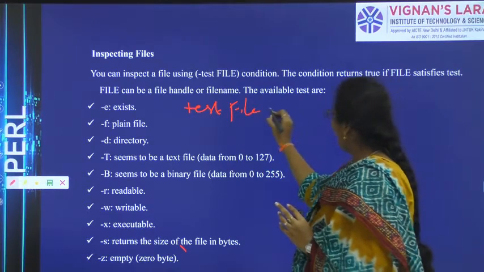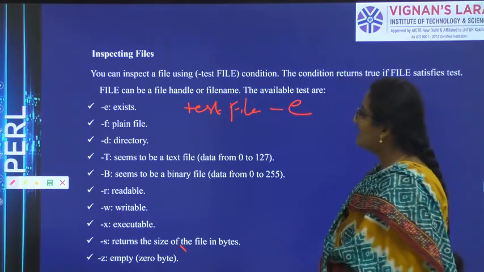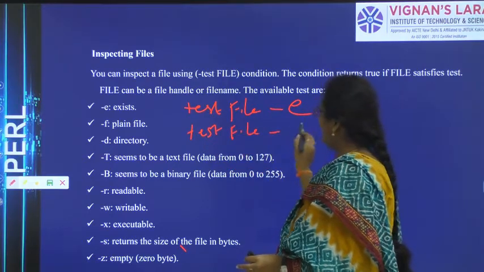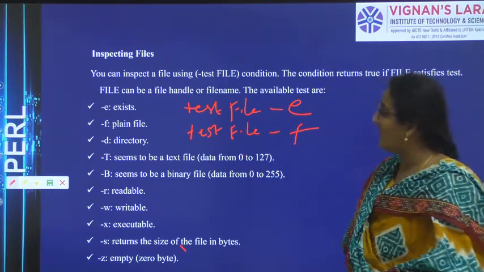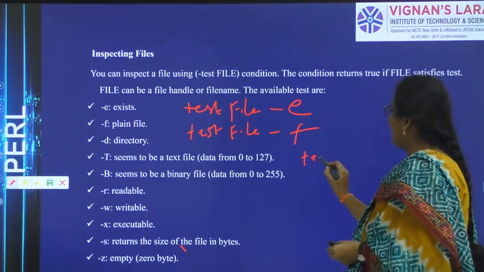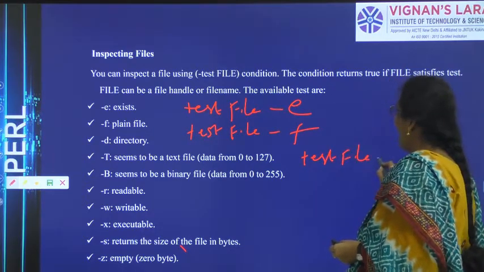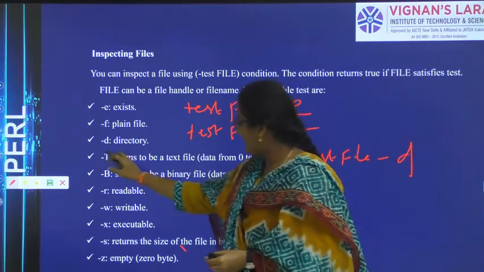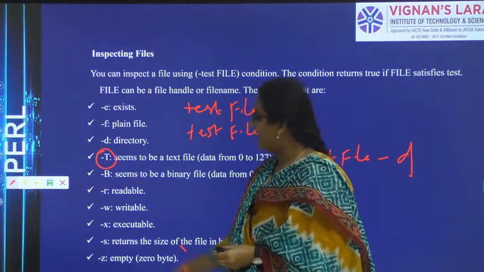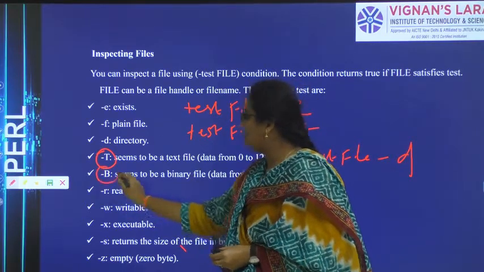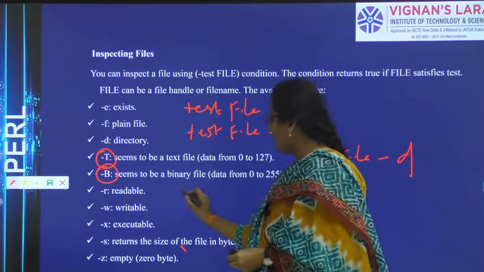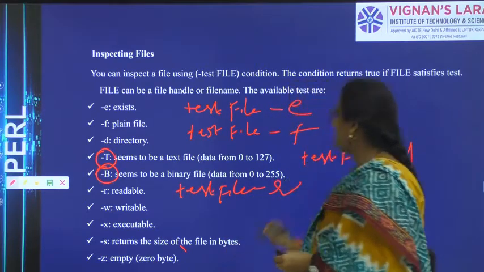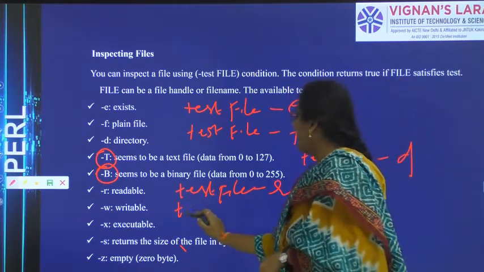Test file -e will check whether the file exists or not. Test file -f, whether the file is a plain file or not. Test file -d, whether it is a directory or not. Test file -t, whether it is a text file or not. Test file -b, whether it is a binary file or not. Test file -r, whether it is a readable file or not.